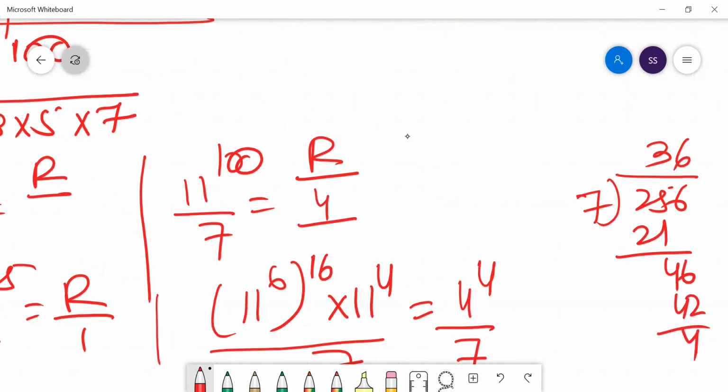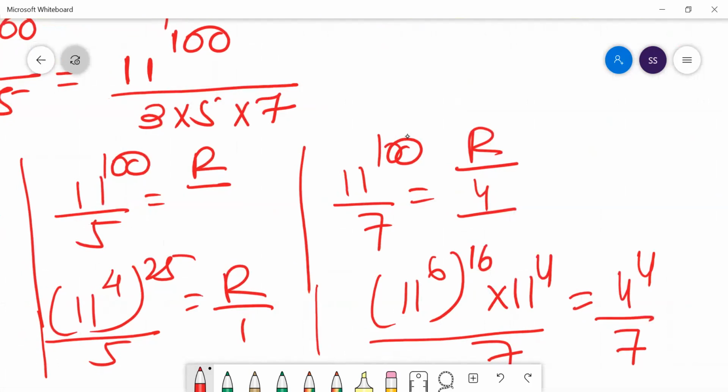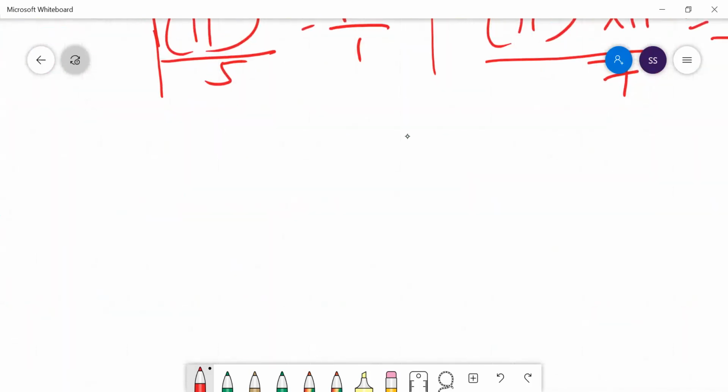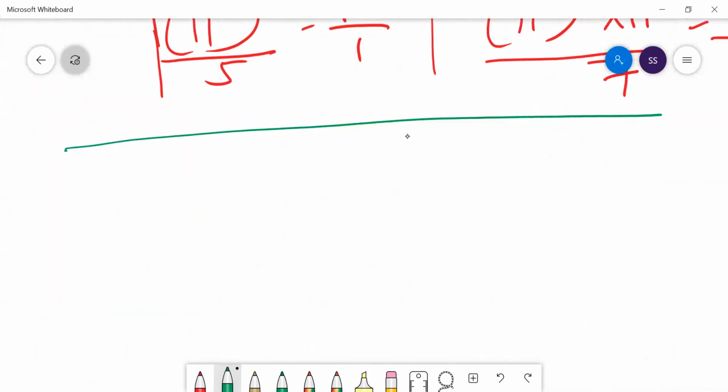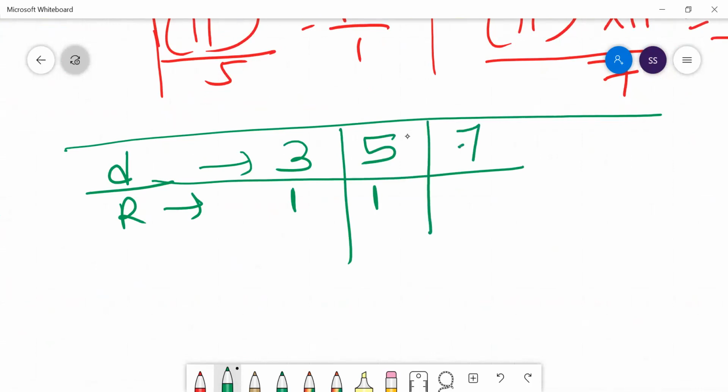So what does this mean? When you divide it by 3, you get a remainder 1. When you divide it by 5, you get a remainder 1. But when you're dividing by 7, you're getting a remainder of 4. You have to find that number. Let's think. When your divisor is 3, your remainder is 1. When your divisor is 5, your remainder is 1. When your divisor is 7, your remainder is 4.